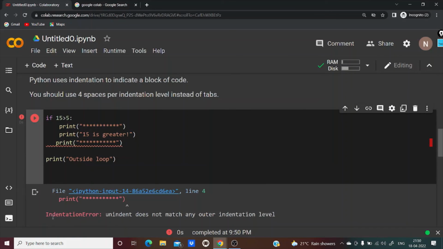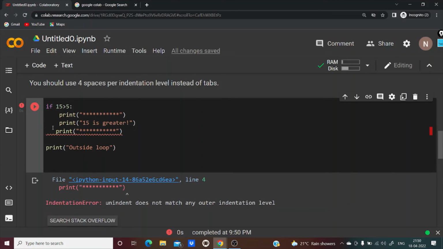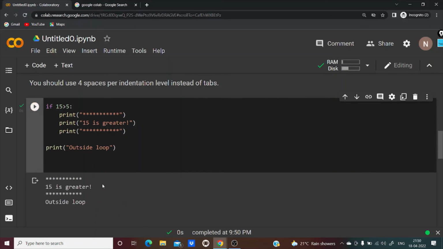Okay. See, we got the indentation error. Now, if I give one more space here and execute this again, it executes. This is about the indentation.